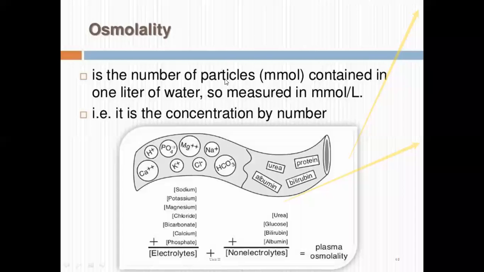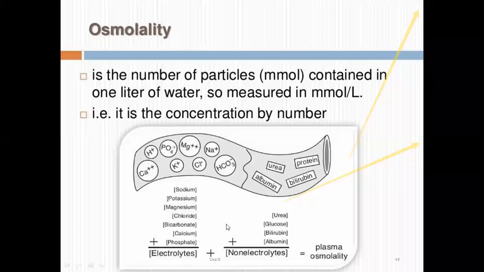Those particles are generally electrolytes present in the dissolved state in the body fluids. So how many electrolytes, in millimoles, are present in 1 liter of water is known as osmolality, and it is measured in millimole per liter of the solution. So it is the concentration by number.